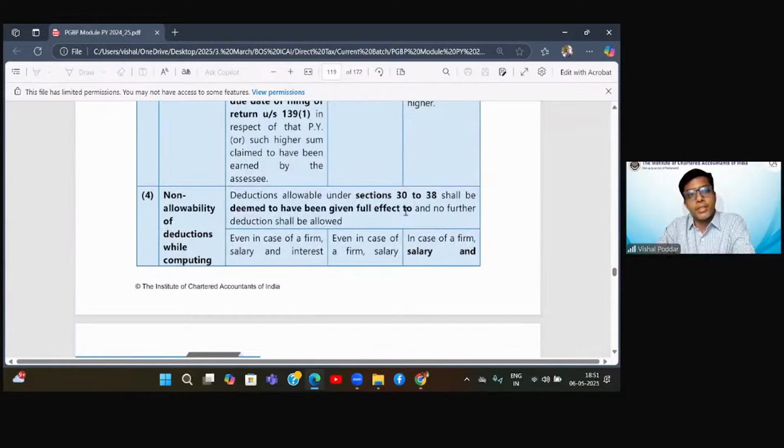But what is interesting is you should not claim a lower amount. What happens if you claim a lower? That is another interesting part. We'll come to that. Before this, answering Priyanshi's question.